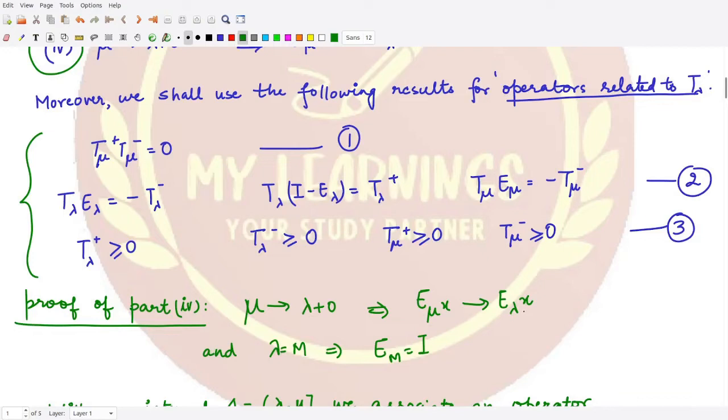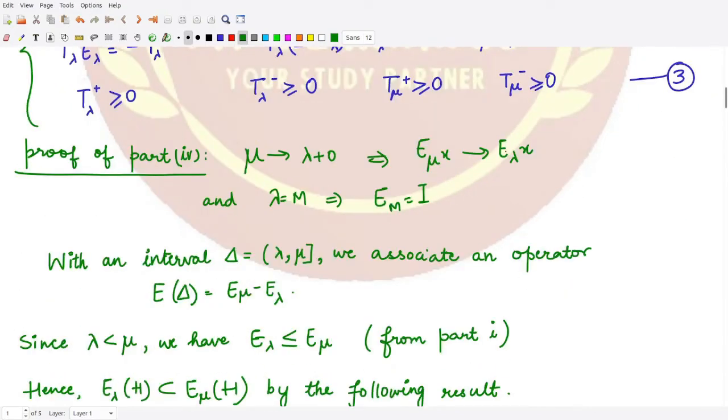So this is our aim here. And also, once we prove that this right hand limit exists, whenever we tend lambda towards m, the projection operator would become the identity operator. So this is what we will prove here in this video.